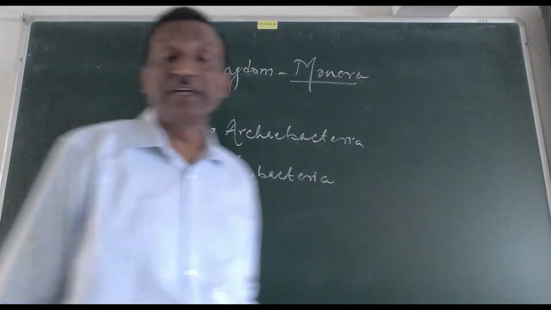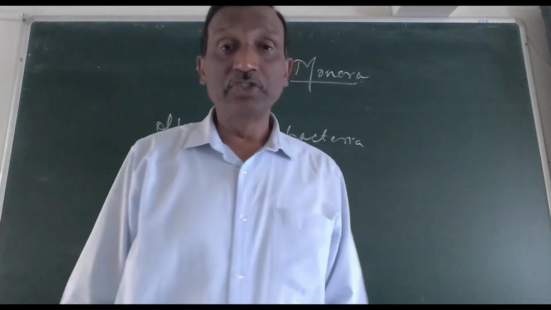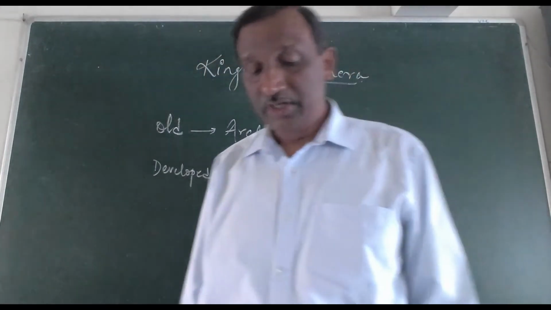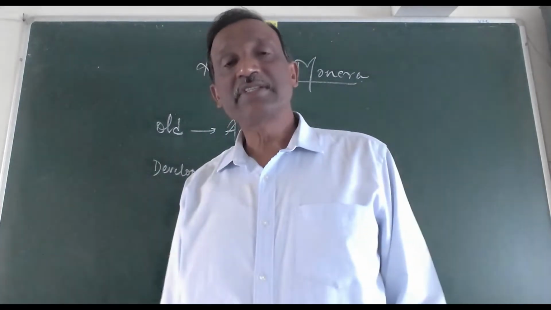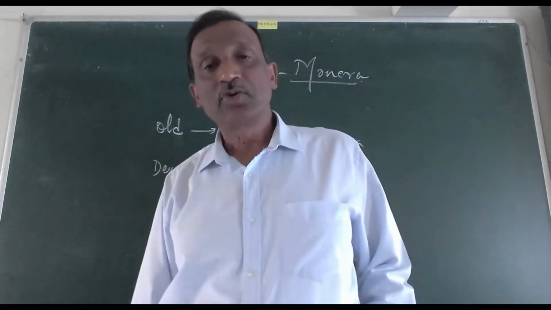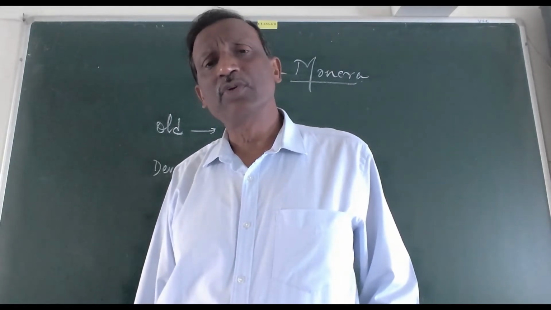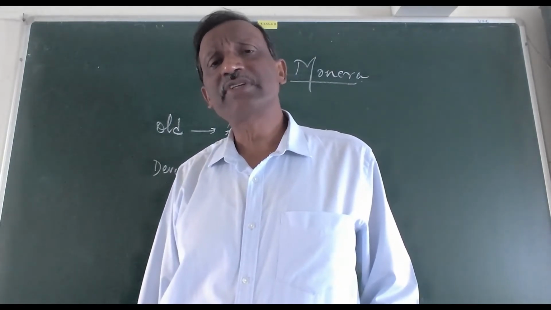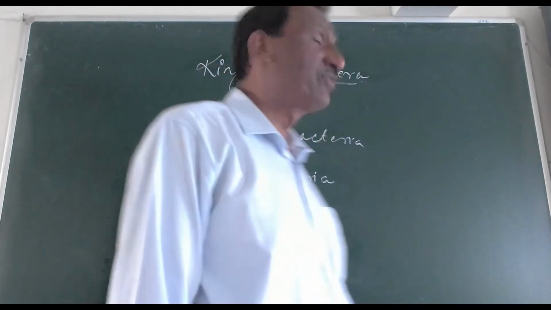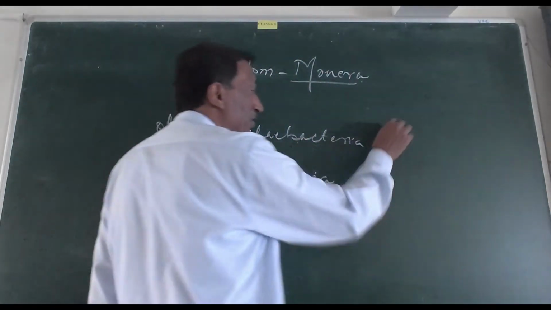Archaebacteria, as the name indicates, the word archaeo, as in Archaeological Survey, means old. So the archaebacteria are the old bacteria, very old. They are one of the oldest types of bacteria, and we will study three examples of this.